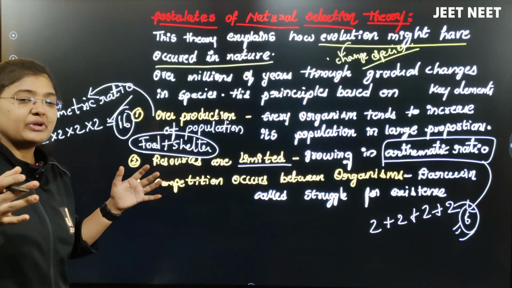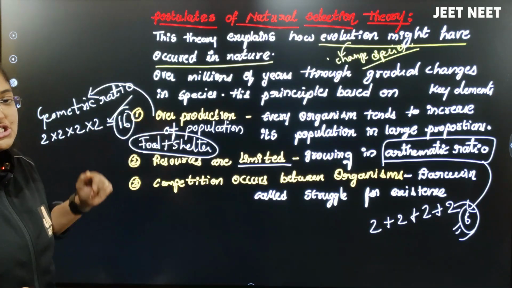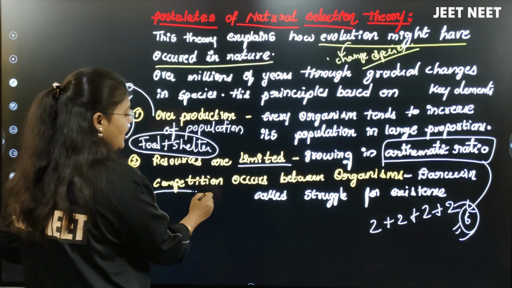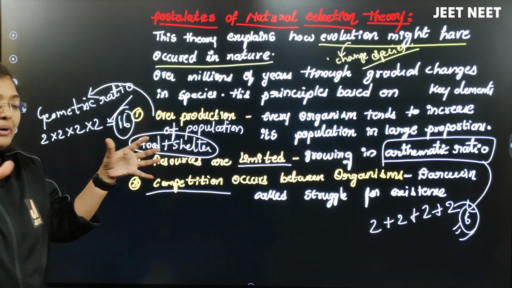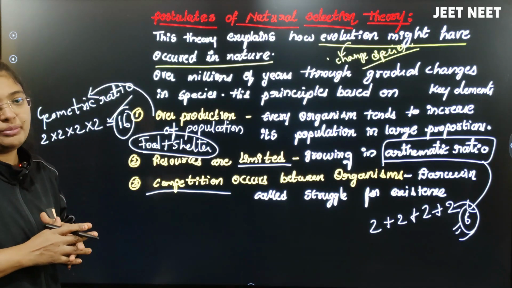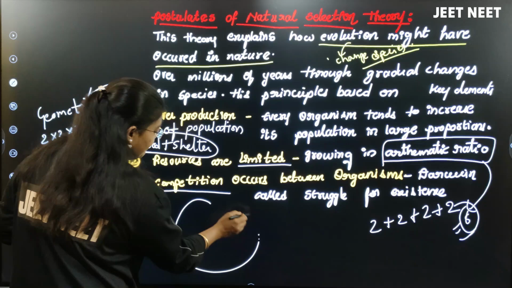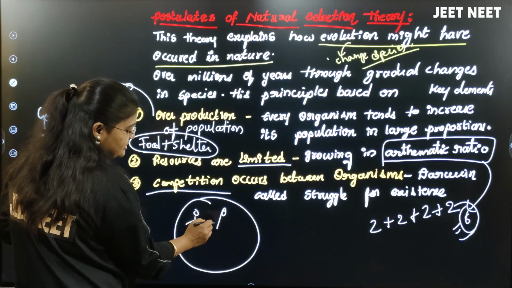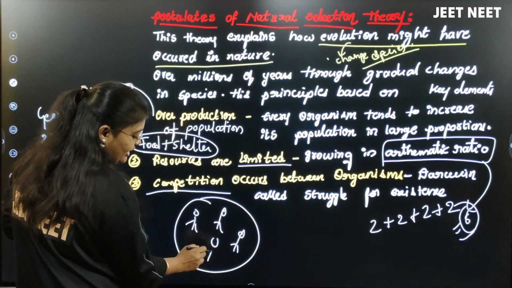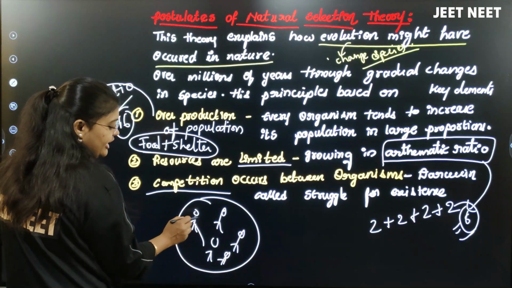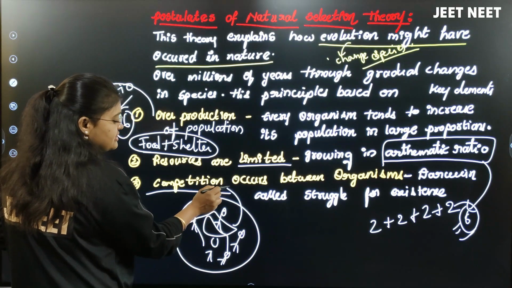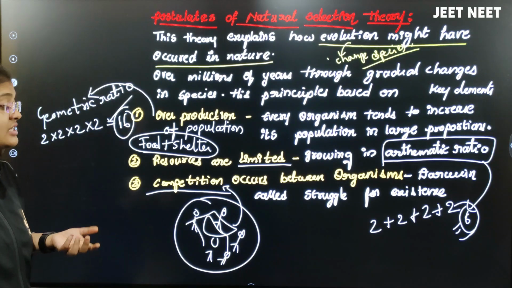Whenever the resources become limited when the population is more, what will happen? A third thing: competition occurs. The competition between the organisms is going to happen. Imagine this is a geographical area, the population is there, but the resources are limited in this area. Obviously, competition will start between the population for the resources.